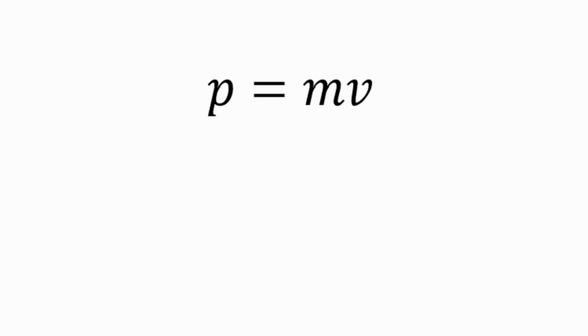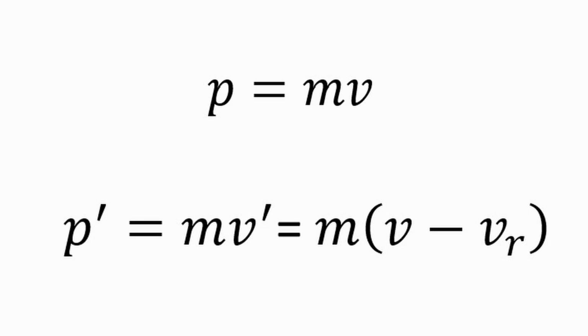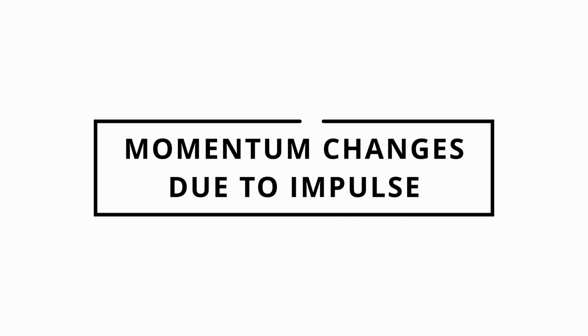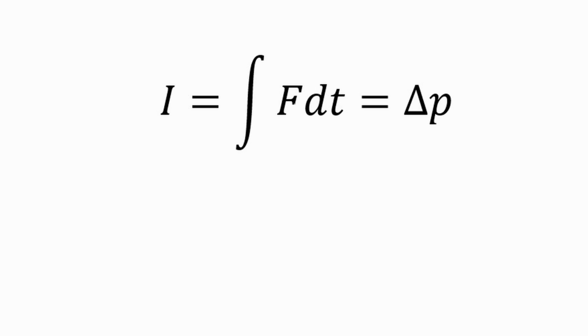from the point of view of a frame of reference that is moving in relation to the stationary frame of reference, we have the following expression for the linear momentum. Therefore, the definition of momentum is independent of the frame of reference used, but the value of momentum depends on the frame of reference used. The force impulse on an object is equal to the change of the object's linear momentum. Therefore, although momentum depends on the frame of reference used, momentum changes do not depend on the frame of reference used.